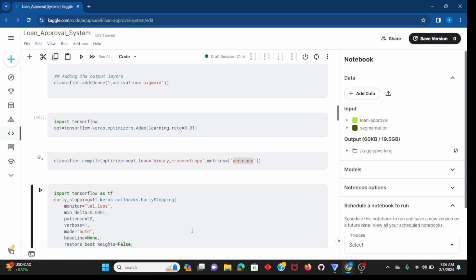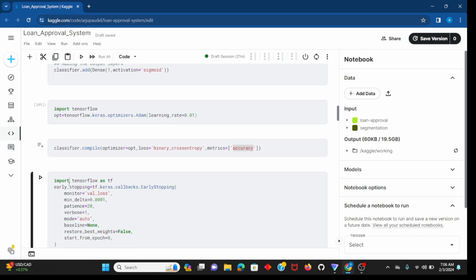I'm also doing some early stopping here. I'm creating an early stopping callback from keras.callbacks.EarlyStopping, monitoring validation loss with min delta of 0.001, and I'm using patience of 20, which means I have to wait up to 20 epochs. I'm using verbose of 1.